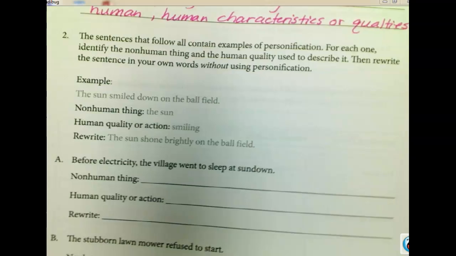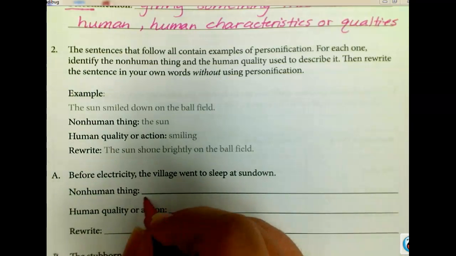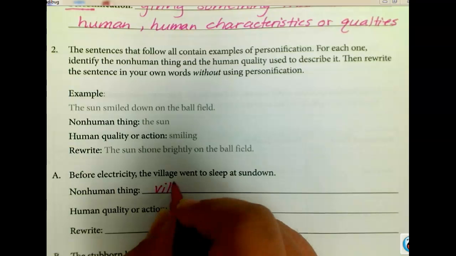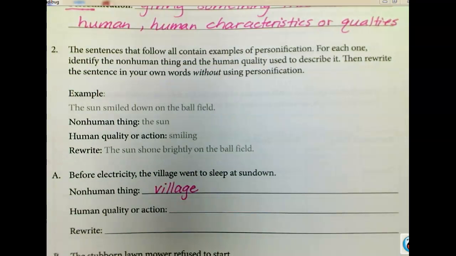All right, let me get my paper nice and aligned there. Before electricity, the village went to sleep at sundown. What went to sleep at sundown? Oh, I want to hear more voices than that. What went to sleep at sundown? Village. Very good. Miss Bill, I don't know how to spell village. What would I tell you? It is on your page. Make sure you use all your resources.